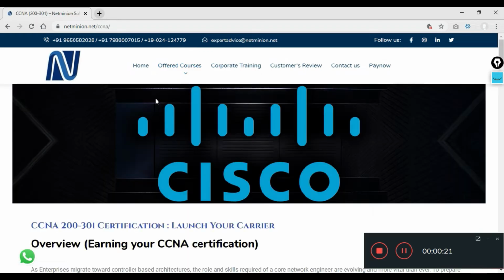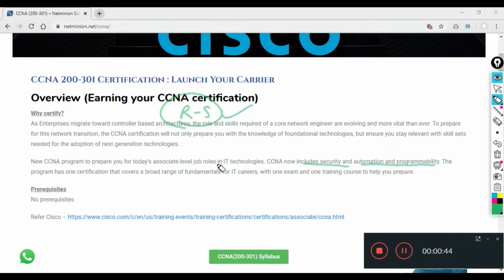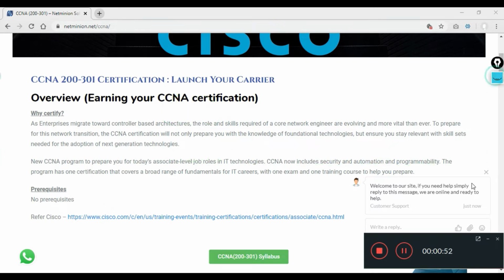So this is my website where I am going over the CCNA part, and you can see that Cisco has introduced a lot of things over here. Currently Cisco does not want only routing and switching. Now it has introduced security, automation, programmability, and WLAN as well. So this is a combined package now. You need to be aware of each and every technology a little bit.